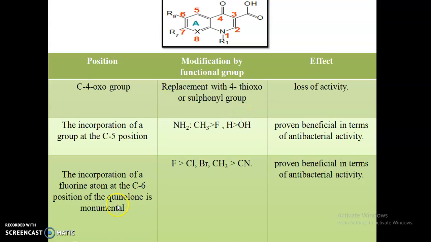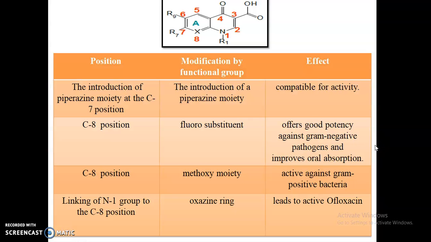Point number 6: if we incorporate a fluorine atom at carbon number 6, then it shows better antibacterial activity. In the sequence of groups, substituting the fluorine atom gives more activity than the chlorine or bromine atom. If we substitute a methyl group or a CN group, then activity will be more in the case of the methyl group.